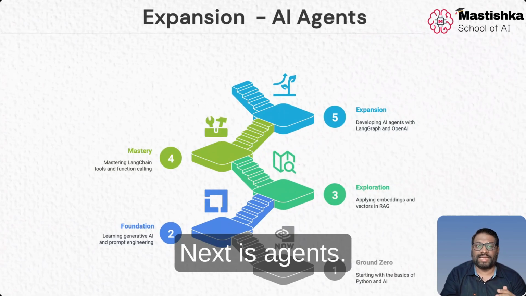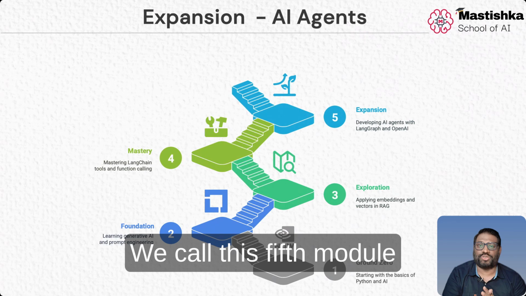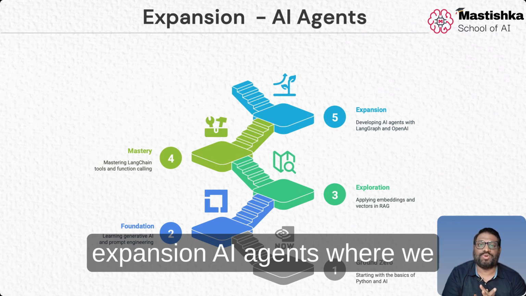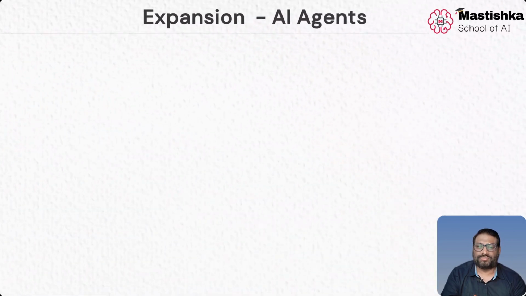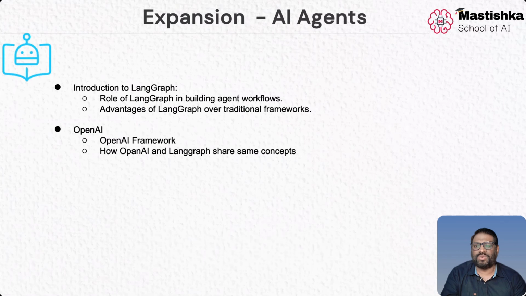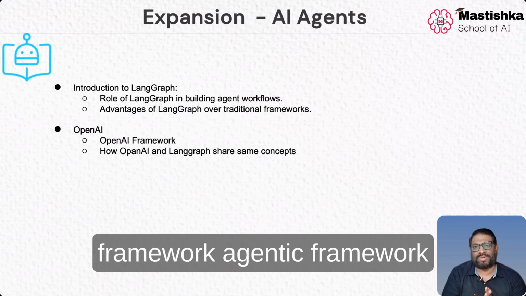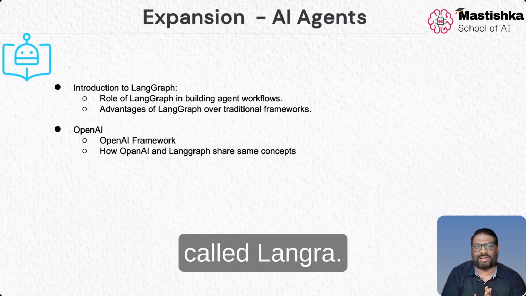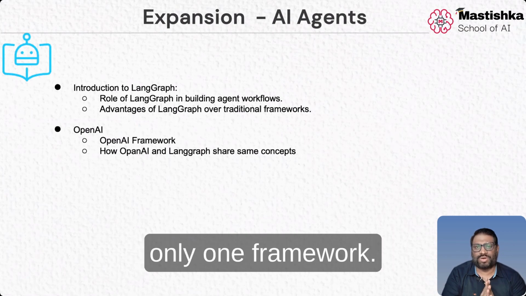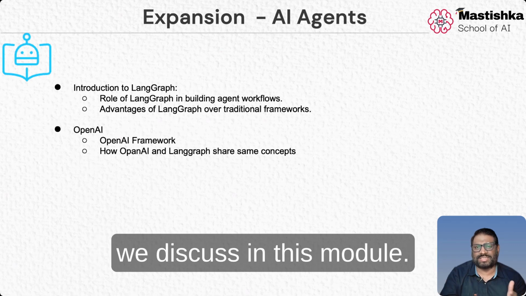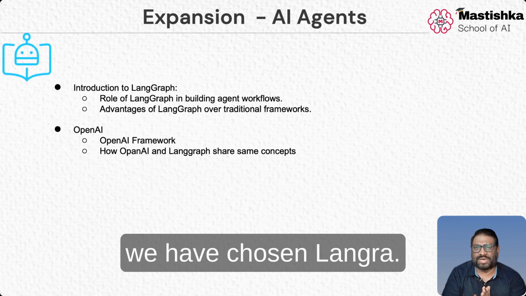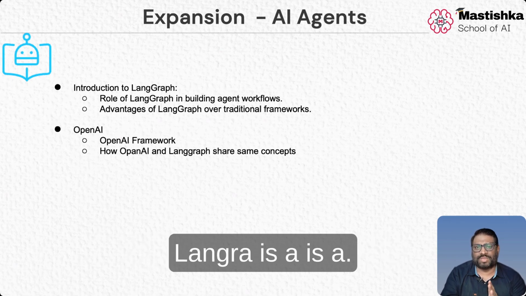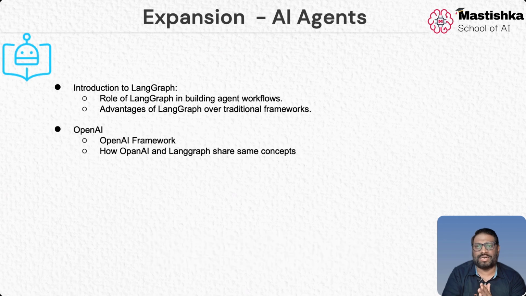Next is agents. We call this fifth module expansion AI agents, where we will be developing AI agents with LangGraph and OpenAI. As part of this module, we learn another agentic framework called LangGraph. Now, initially there was only one framework. There are multiple frameworks we discussed in this module. What are the different frameworks and why we have chosen LangGraph? LangGraph is a very popular and production level framework for agents.